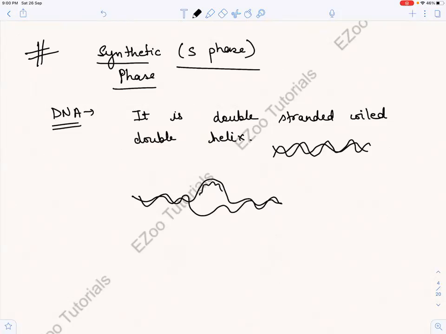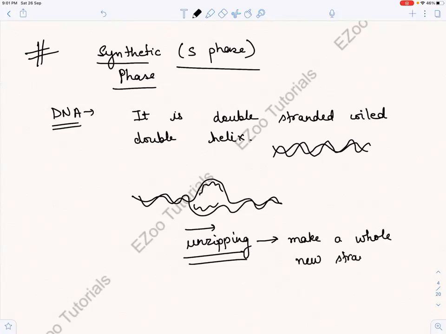So what is happening? There is this unzipping taking place, right? And why is this unzipping taking place? To make a whole new strand. The name itself says synthetic phase. Something is getting synthesized. And you understood this, that is the double-stranded coiled double helix, right?